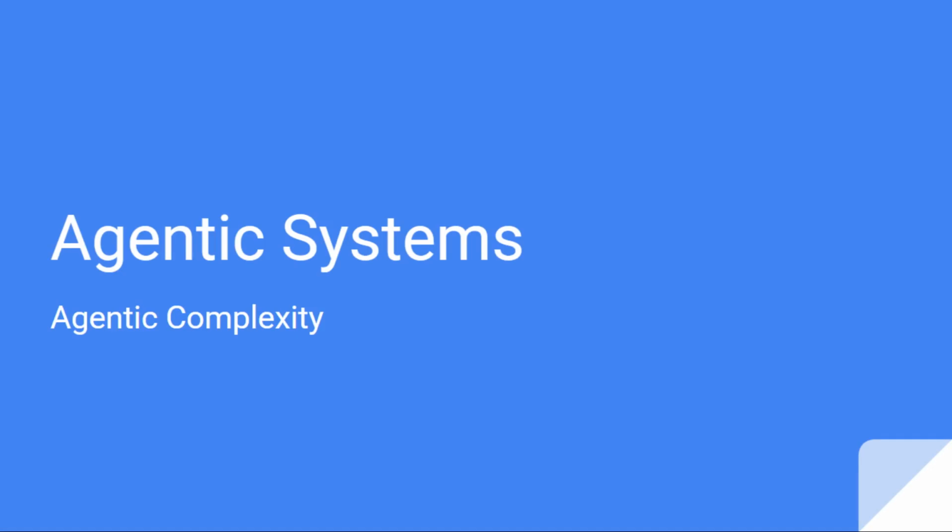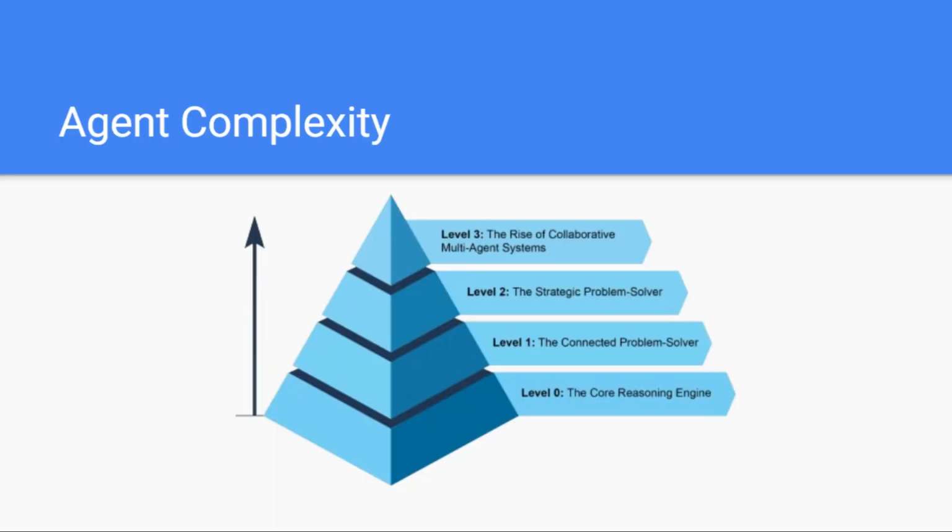The field of AI agents is rapidly advancing, moving past simple chat responses towards true autonomy. This progression can be categorized into four distinct levels of complexity, as shown in the figure. This hierarchy shows how an agent's capability grows as we add features like tools, planning, and collaboration. It starts with the LLM as a core thinker, and culminates in sophisticated autonomous teams that can automate entire business processes. We'll now dive into each level to understand its function and impact.